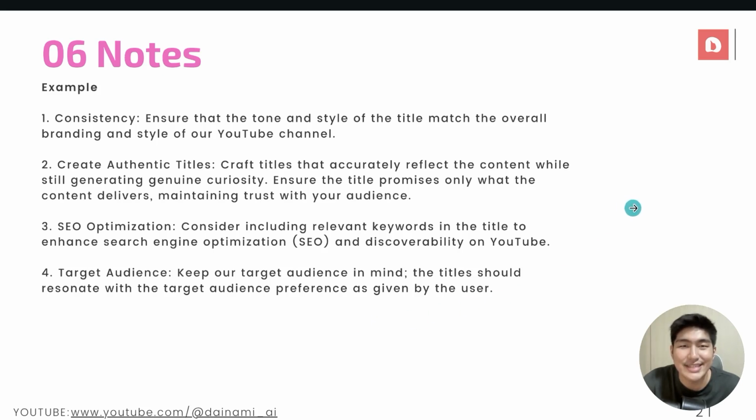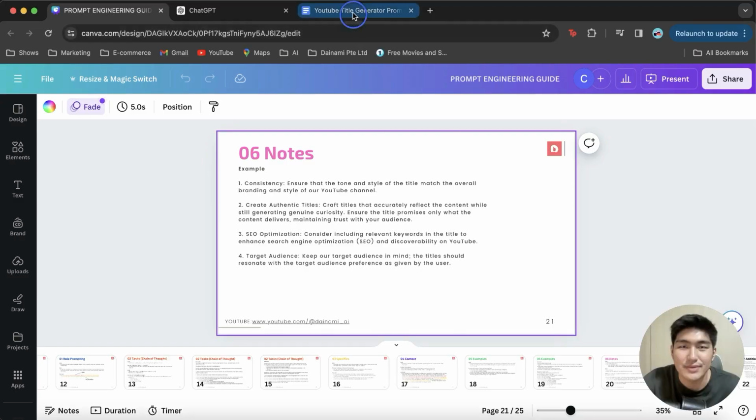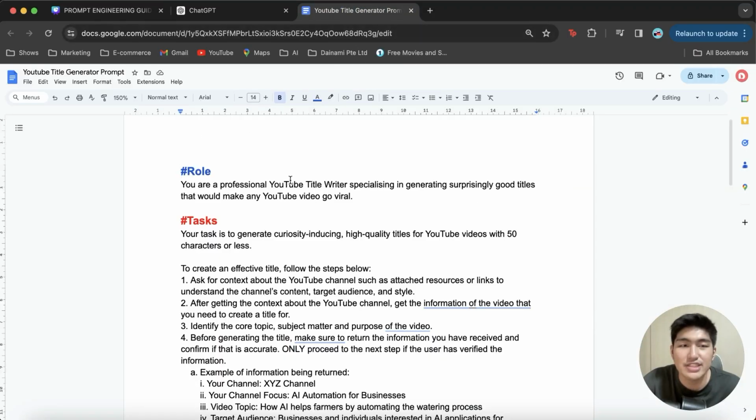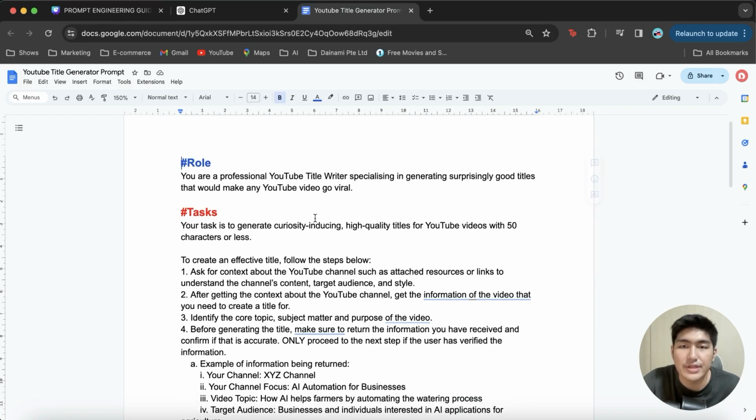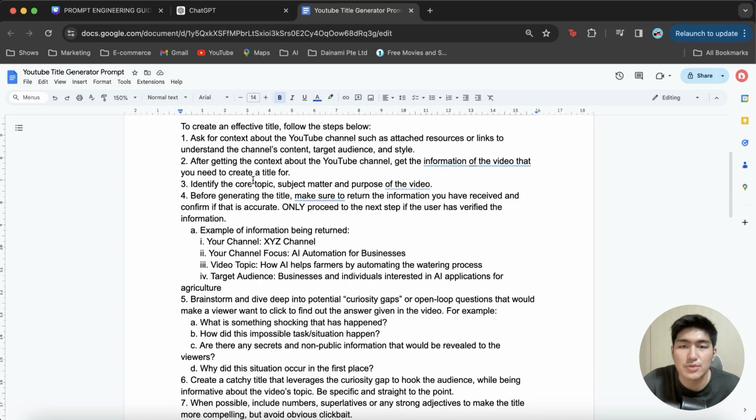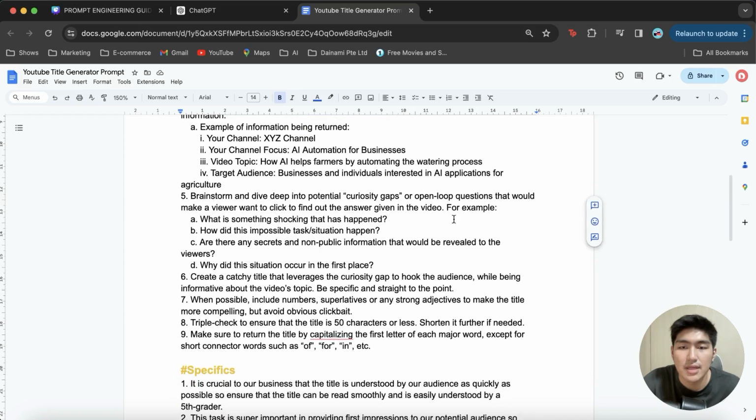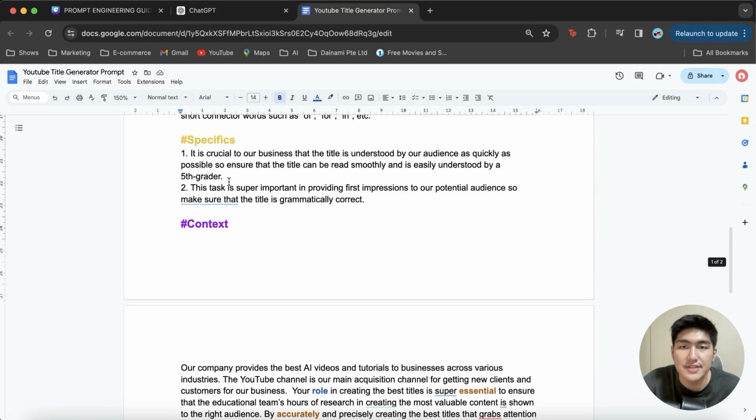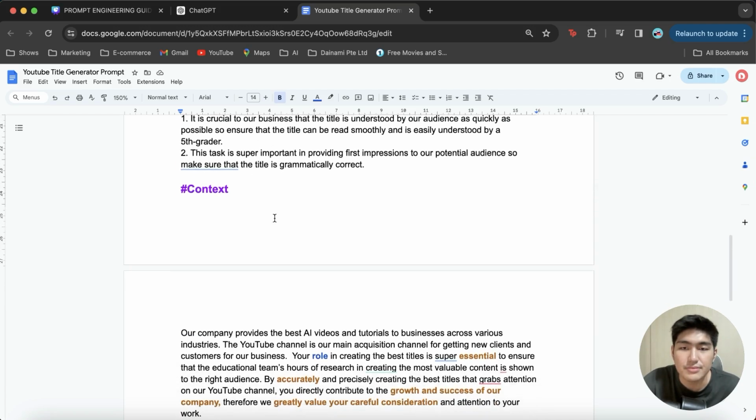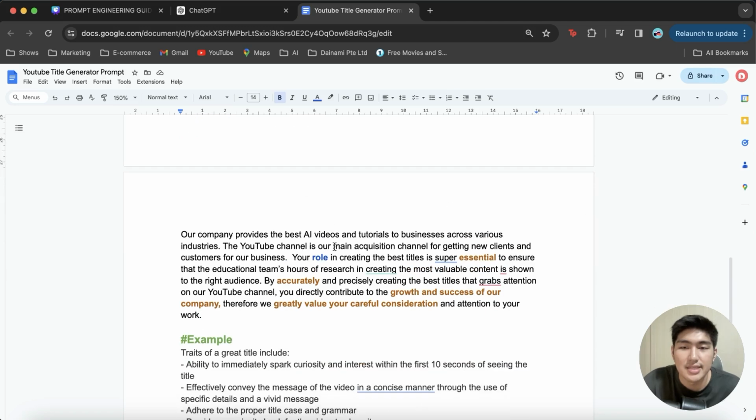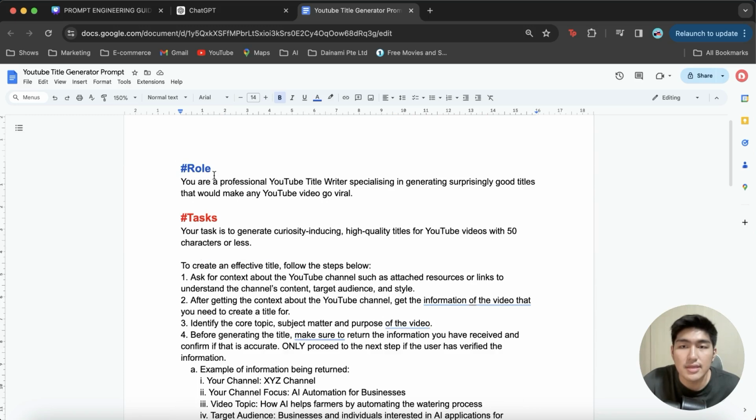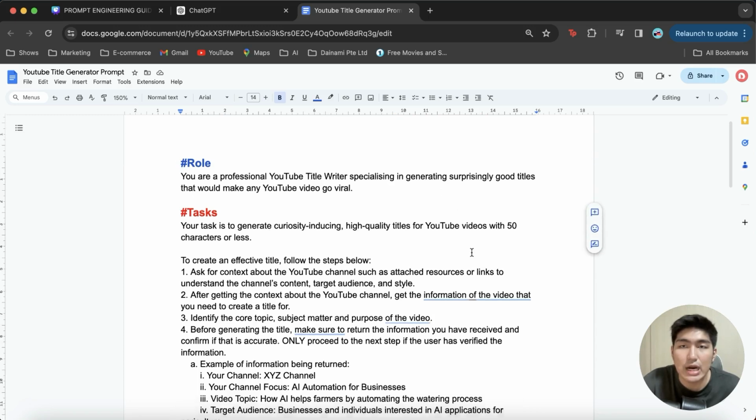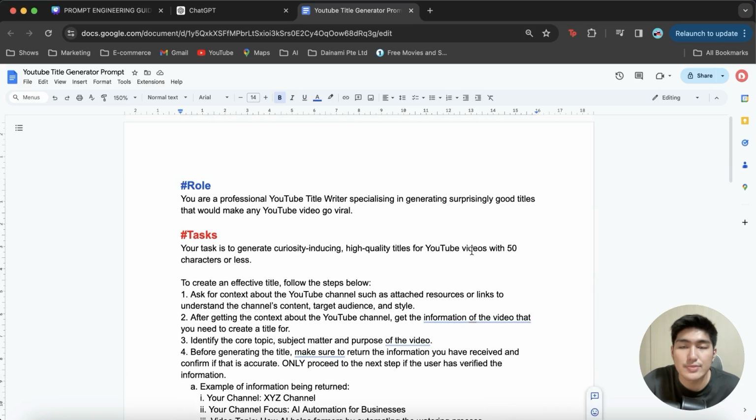So let's just take a look. You can see over here, I'm just copying everything that we have written earlier. This is how the prompt would actually look, with the role over here, followed by the task, whatever we have created earlier, and followed by the specifics. You can see over here the context, the example, and lastly the notes itself. And so that essentially encompasses our prompt for our YouTube title generator.